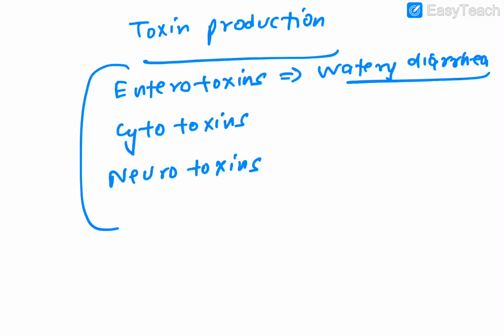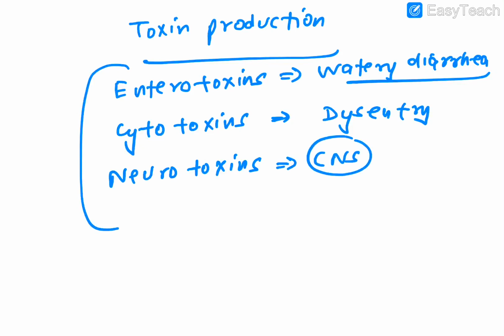But cytotoxins cause destruction of the mucosal cells. So obviously they will lead to inflammatory diarrhea, that is dysentery. So they are responsible for dysentery. And neurotoxins involve the CNS, and obviously lead to vomiting. So these are the 3 important entities produced by various organisms. We'll talk about which particular toxin is produced by which organism, but just remember enterotoxins, cytotoxins and neurotoxins play a role in these diarrheal episodes.